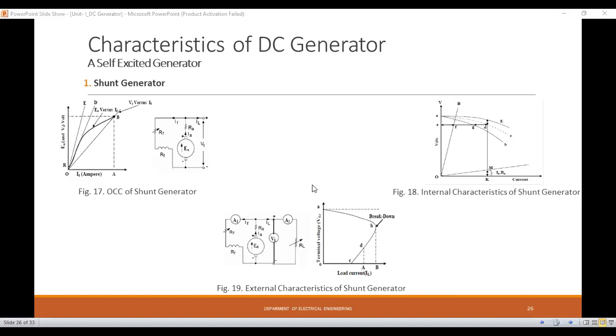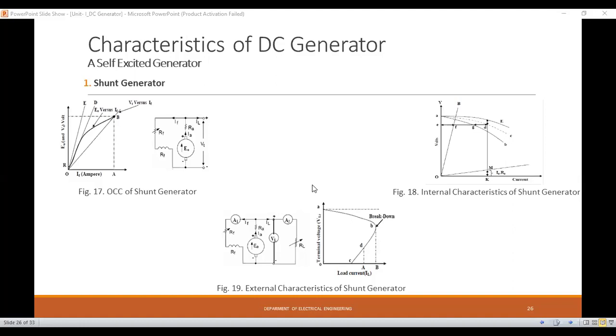Again, the compound wound generator depends upon the strengthening of the field winding. If the shunt field winding is added to the series field winding, then it is called cumulatively compounded. And if the shunt field winding is opposite to the series field winding, then it is called a differentially compounded generator. This part we have already discussed in the previous lecture.